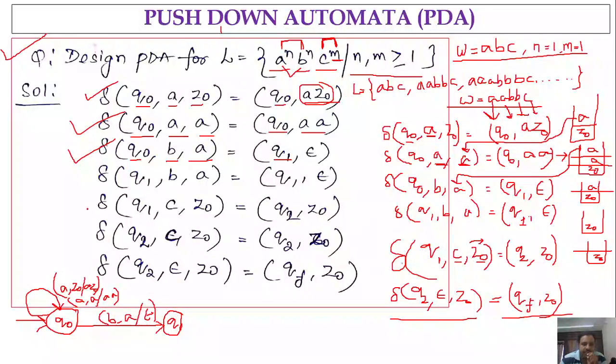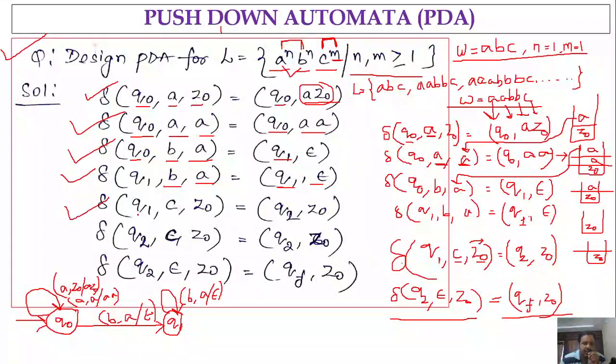Next, if you are in state Q1, if the next input is B and top of the stack is A, then you will be in the same state Q1 and you are going to push epsilon. So Q1 on self transition on input B comma stack symbol A slash, you are writing epsilon here, right? So this will continue as it is.